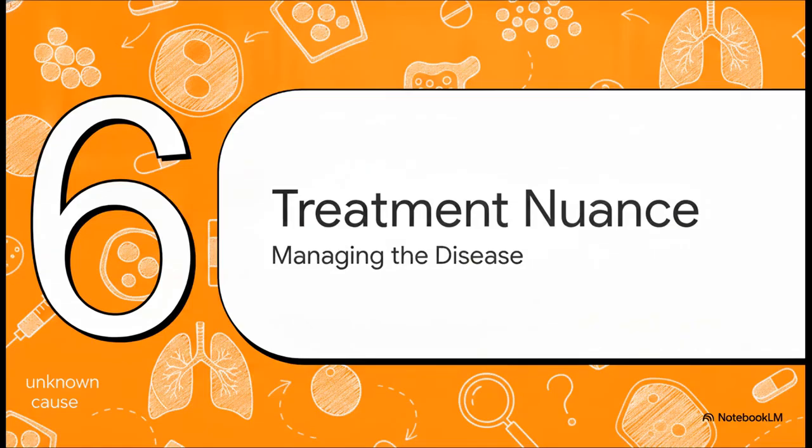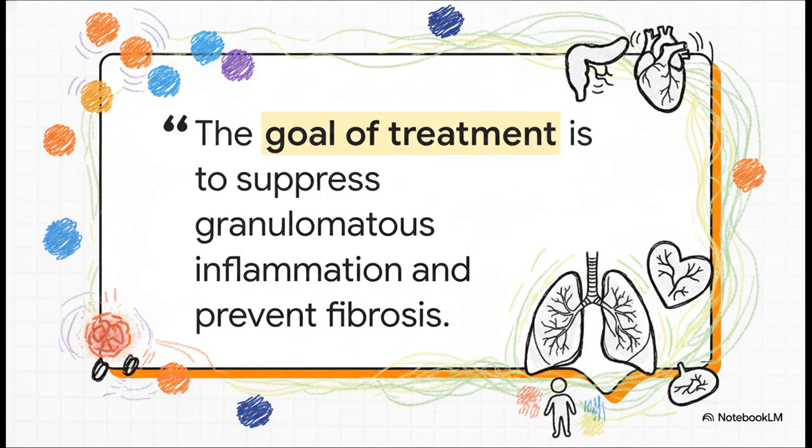Finally, part 6, treatment and management. So, once all those mimics are out of the picture and sarcoidosis is confirmed, how on earth do we treat a disease when we don't even know what causes it? Well, here's the harsh reality. There is no cure. Because of that, our entire clinical focus shifts. Eradication is off the table.